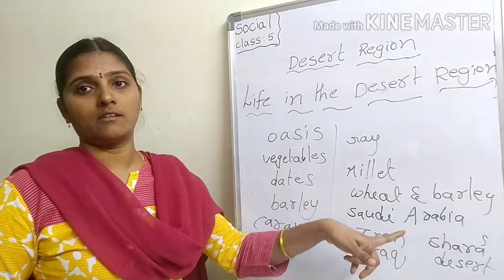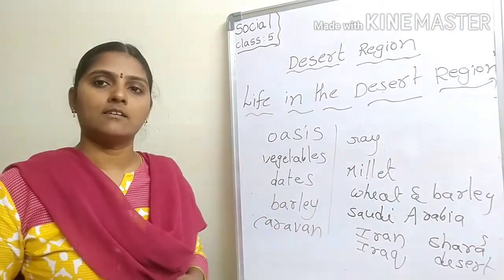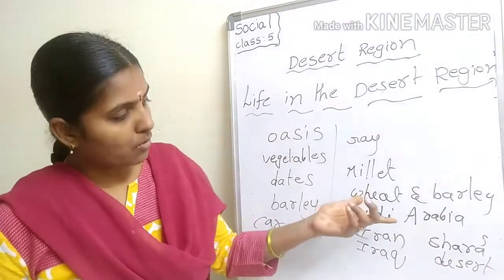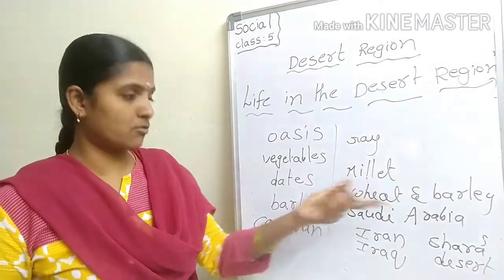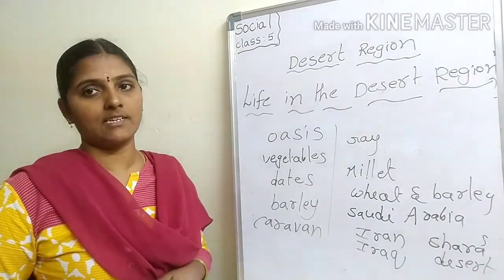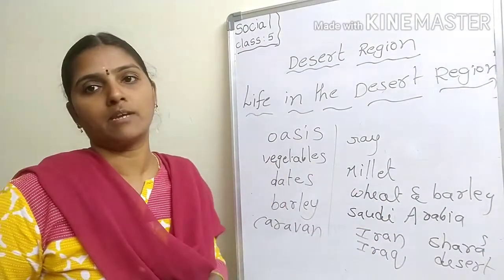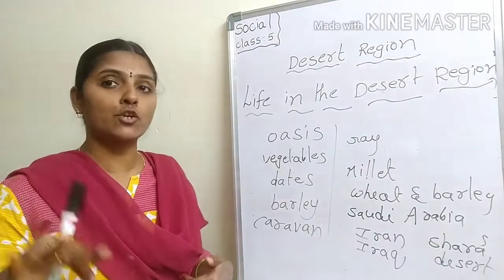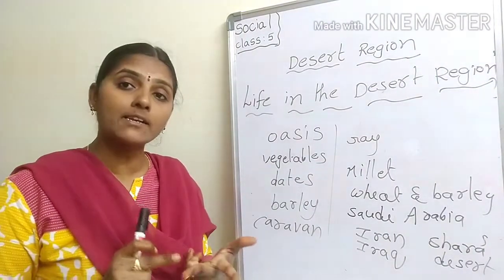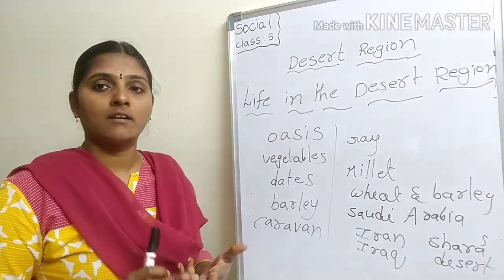Wheat and barley are grown near the oases. Some deserts are rich in mineral deposits like petroleum and copper. Understood?